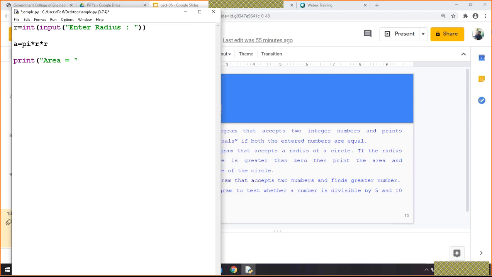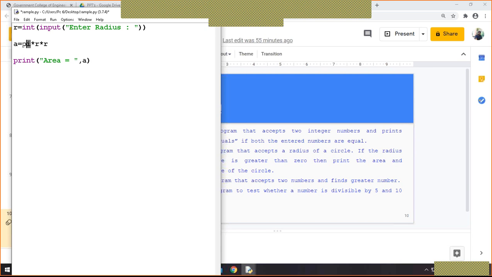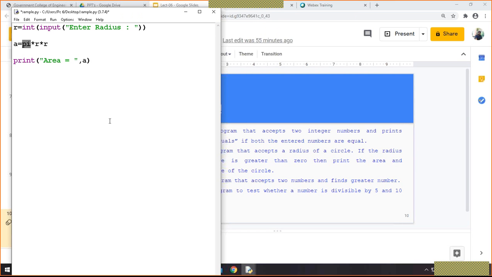Suppose this is A. Now see, if I run this program, it is actually correct, but it will provide an error because we have used one mathematical figure here, pi. That value we know is 3.14 for pi. If you use the direct value 3.14, this will be workable. As we are using this pi function here, we need to include that.